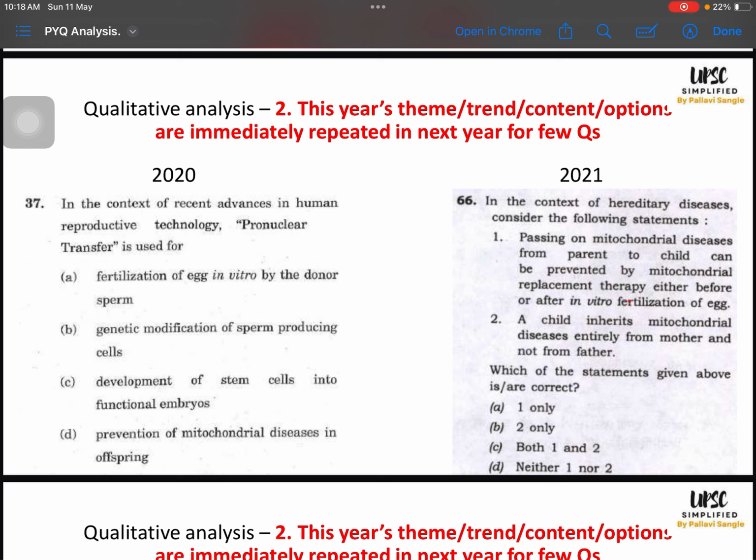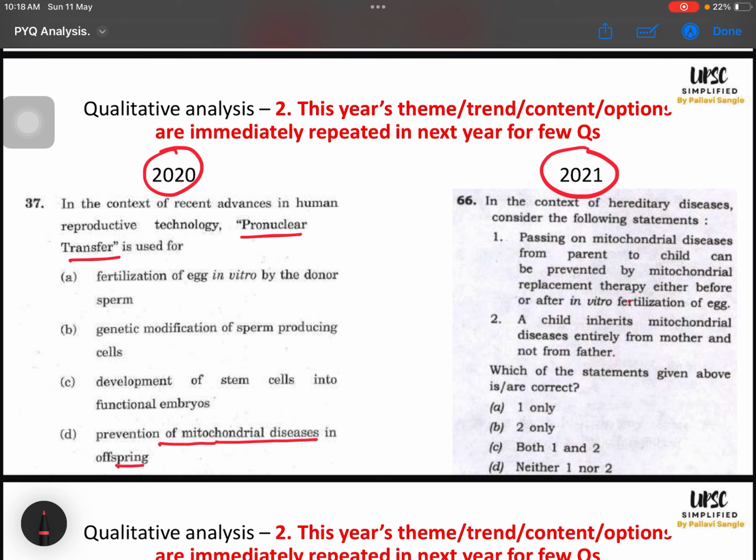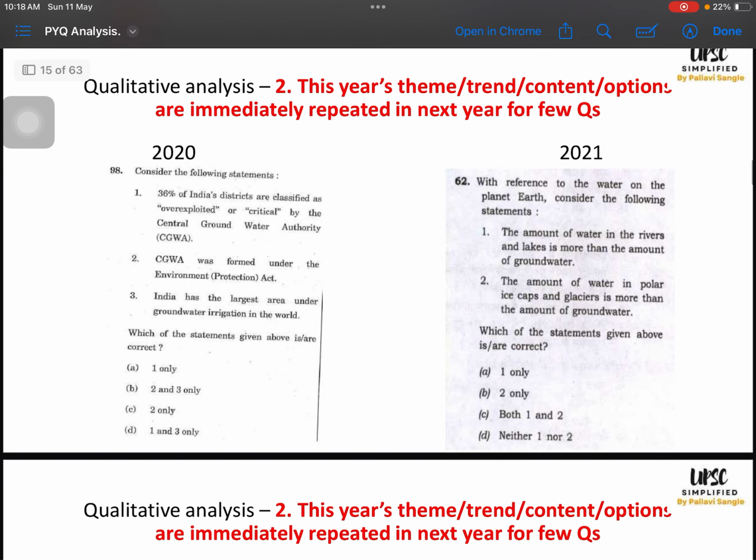2020 to 2021 we are doing, right? So they have asked about pronuclear transfer. Can you see in the option they have prevention of mitochondrial diseases in offspring. 2021, the question is on mitochondrial diseases, right?